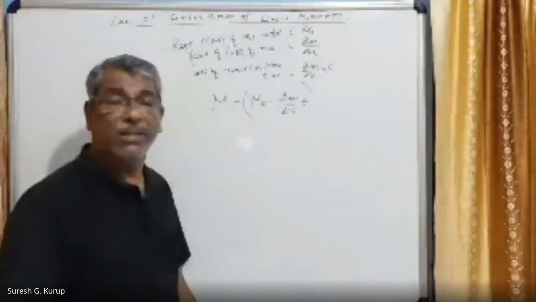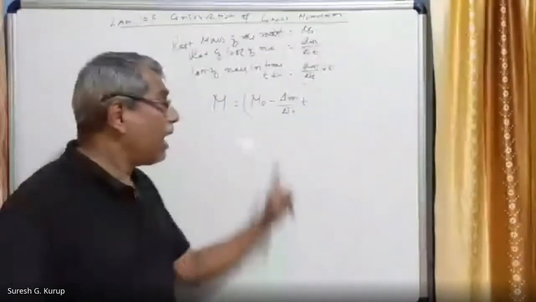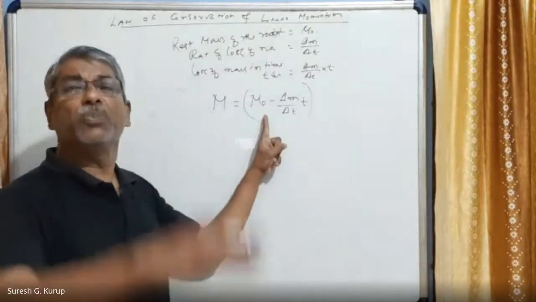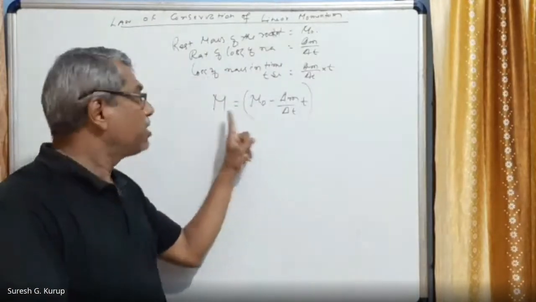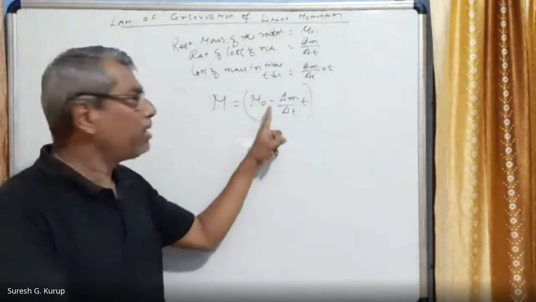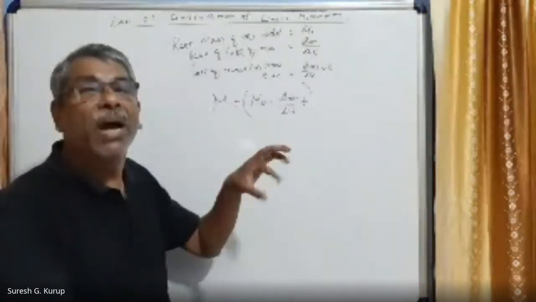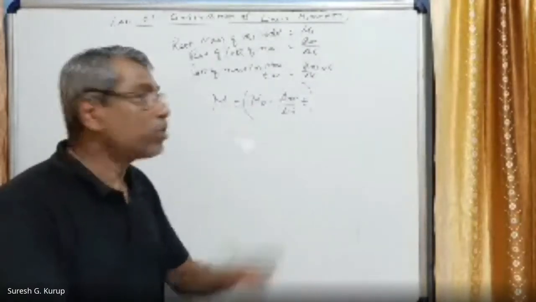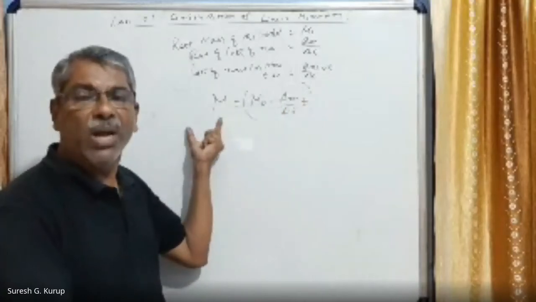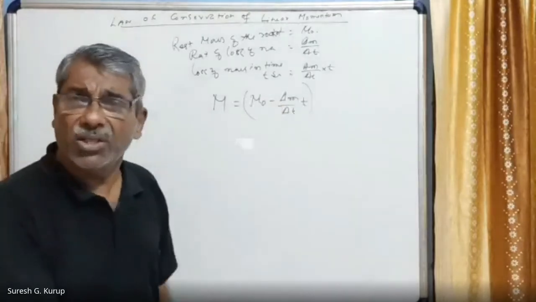This is the mass at any instant of time, right? What is delta m by delta t into t? In t time, that much mass is already lost. Therefore, the mass now, M, is equal to the whole mass minus the mass lost in t seconds.